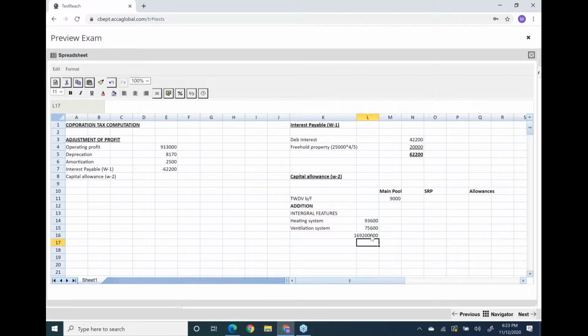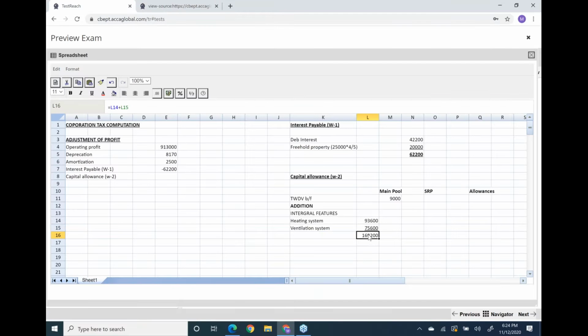Now add these two: 169,200. Right, now just think how much AIA you have. You have 1 million in your pocket, so 169,200 is nothing. So this 169,200 will be taken to the allowance column.